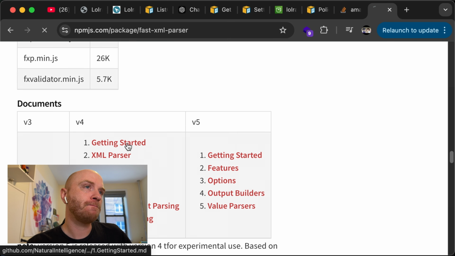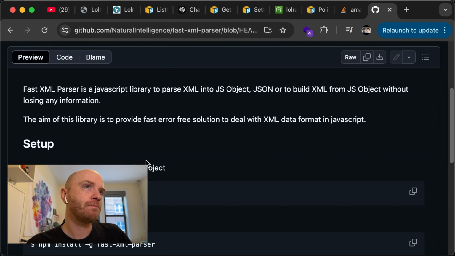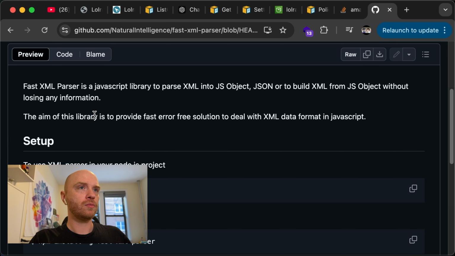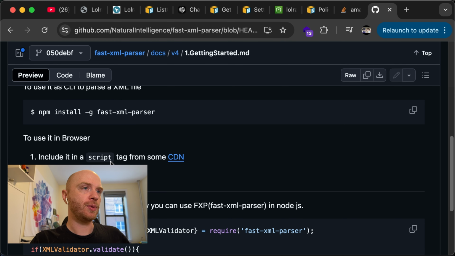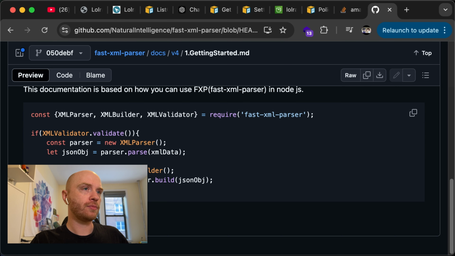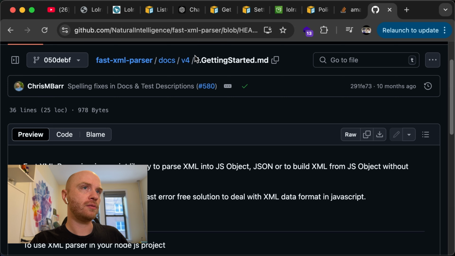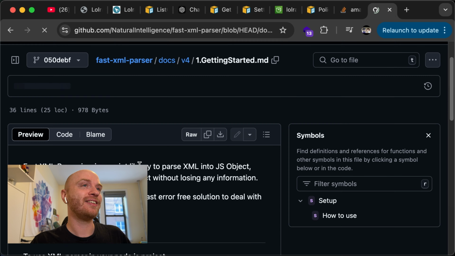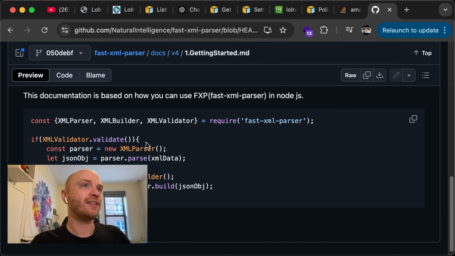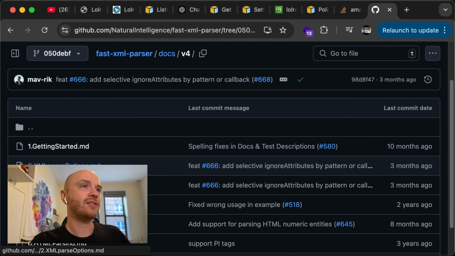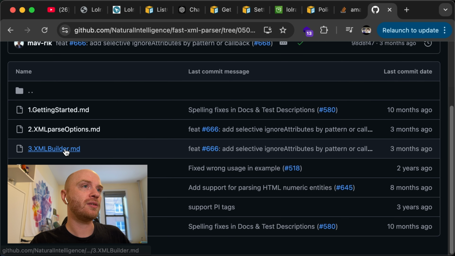Getting started. Okay, so we got that part. I don't want the validator. I thought we were on v5. Getting started, parse.